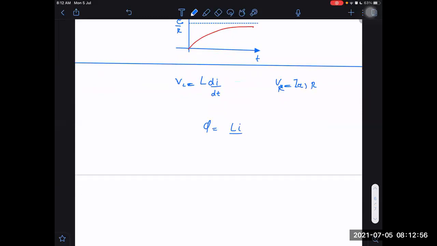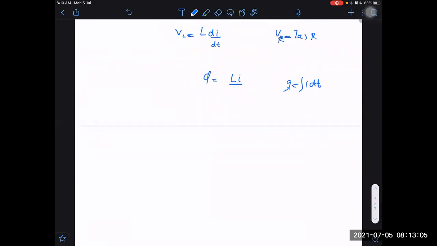Or they may say charge flown. Then I have to write the integral of I into dt, and I can find the charge flown through the inductor graph. Or they may say find the energy graph, half L I square. This graph will be slightly different from the